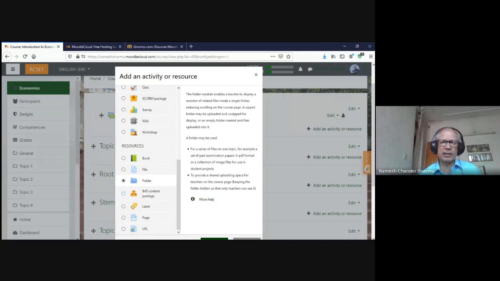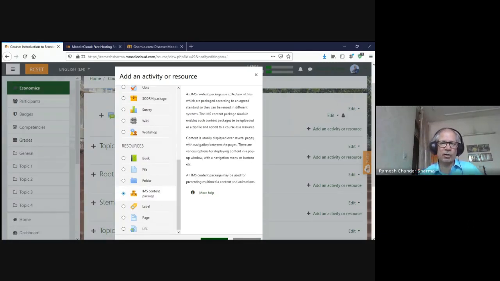IMS package is something like a SCORM package, some sort of multimedia package, which was created on some other platform like Articulate Storyline. Those of you who deal with animation may know Articulate Storyline. That package can come and can very well integrate into Moodle. So it is to import an external content package in our Moodle, and that's very good for making a self-running material.